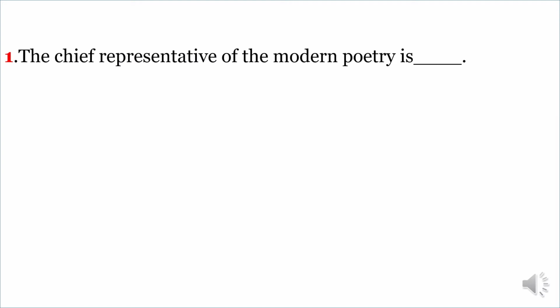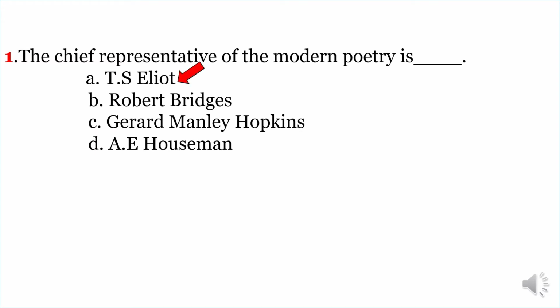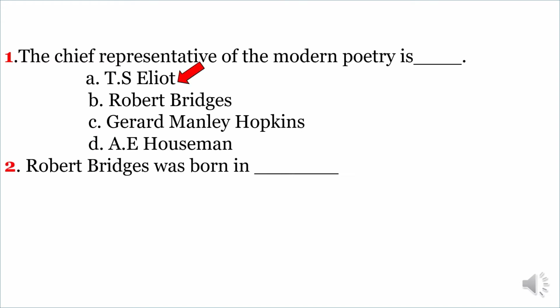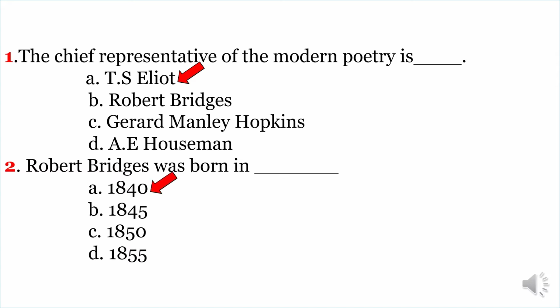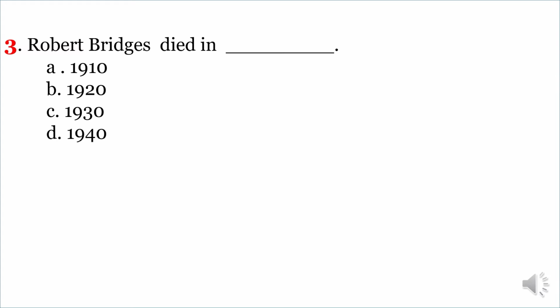The chief representative of the modern poetry is, the correct option is A. T.S. Eliot. Robert Bridges was born in, the correct option is A. 1840. Another very important question. Robert Bridges died in, the correct option is C. 1930.